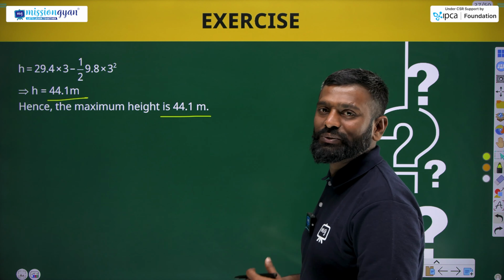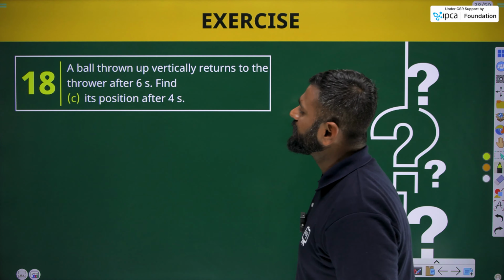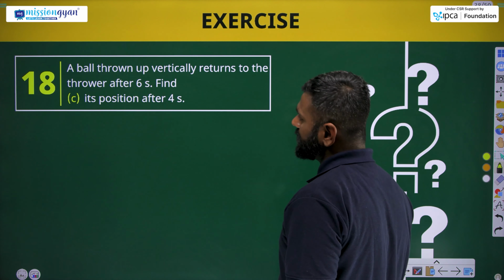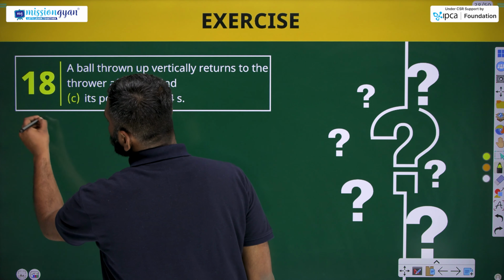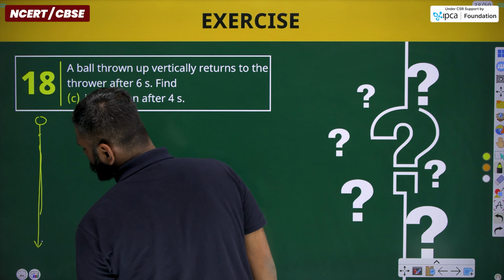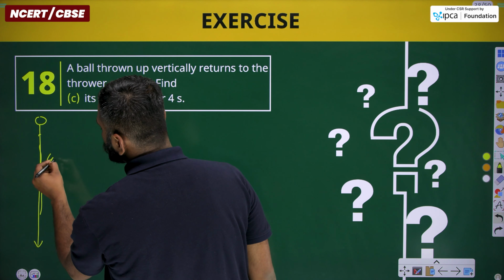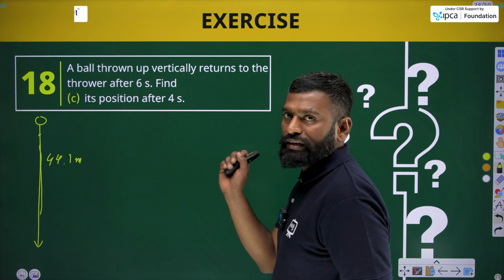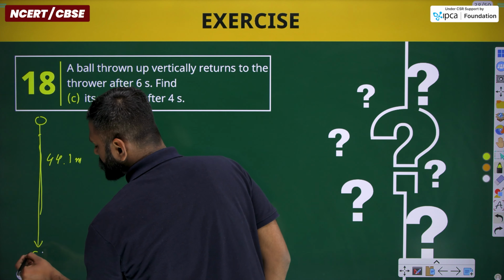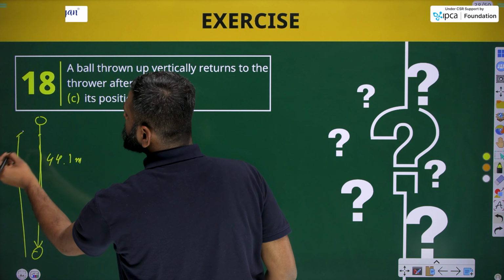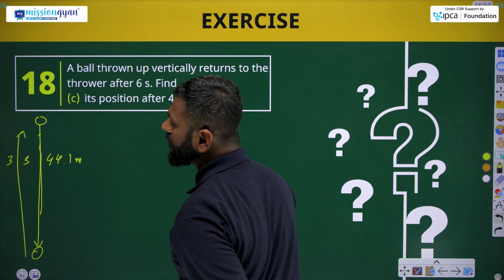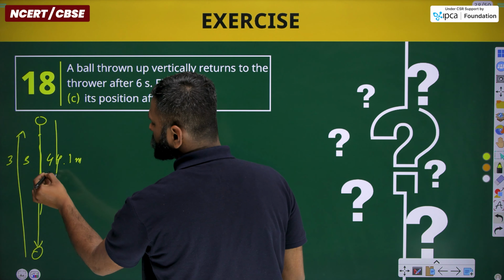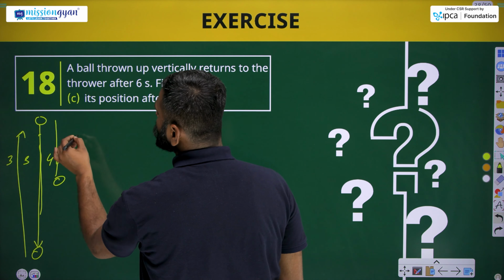Let's move toward the next question, and that is we need to find the position after 1 second. Okay, now we know that the ball has reached its maximum height, that is 44.1 meter, and it has taken 3 seconds to reach its maximum height. After 1 second, it might be somewhere here. Okay, in 1 second.